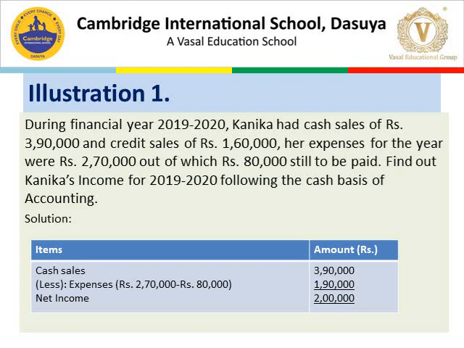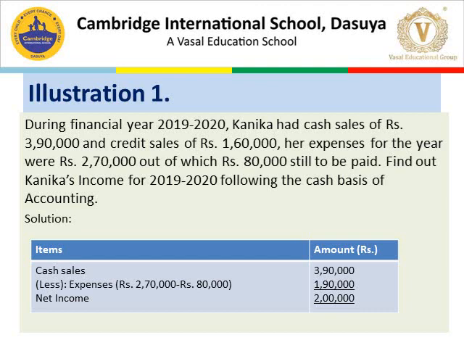Solution. In cash basis accounting, we have to take only incomes and expenses which are related to cash. No credit transaction or outstanding or prepaid should be taken into account. Now we are going to solve this question. Number 1, cash sales. The cash sales in the question is 3,90,000.